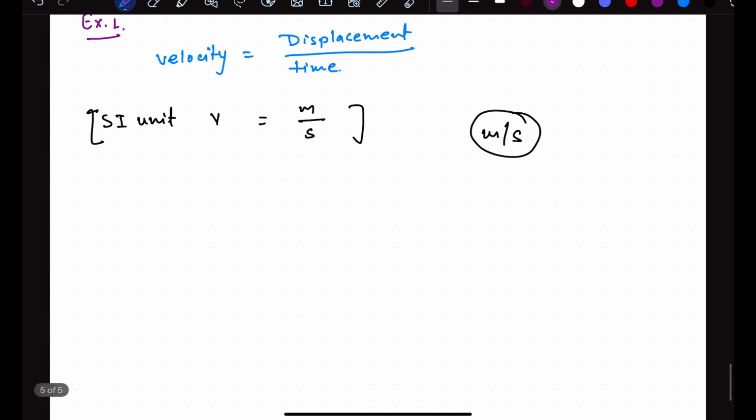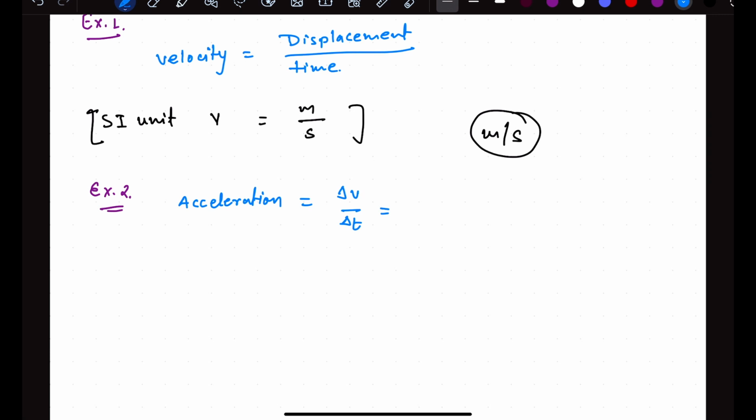So next let's take some more examples to understand. What will be the formula of the acceleration? Acceleration would be the change in velocity divided by change in time, and change in something and that quantity both will have the same unit. Like for example, change in the length and the length both will be measured in the meters, right? So tell me the change in the velocity and velocity, what will be the unit for both of them? The meter per second, right? And the time is seconds.